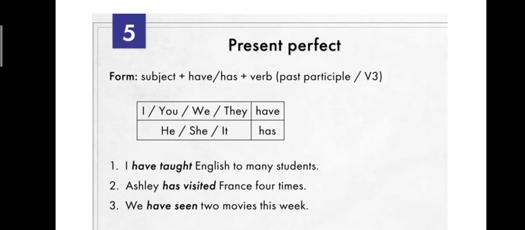Did you notice that in the first, simple present tense itself, we learned which subjects carry which verb form? The same way, even this has a rule. I, you, we, they are used with the verb have. I, you, we, they have. He, she, it has. Once again, I, you, we, they, have. He, she, it, has. So let's go on with the sentences.